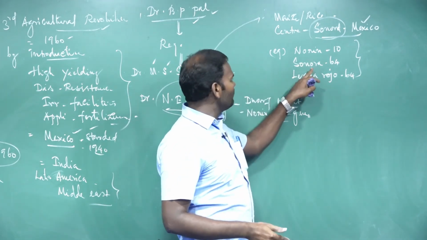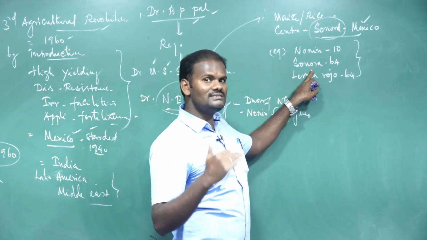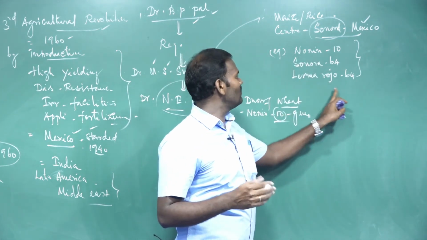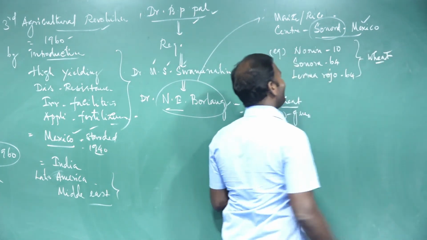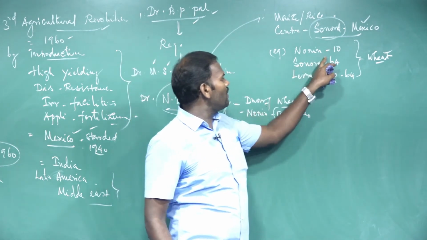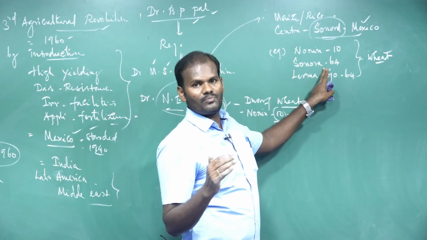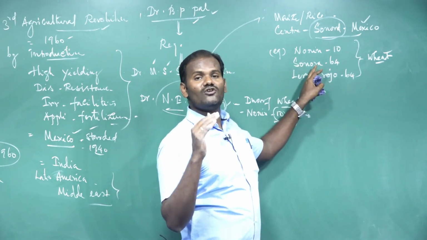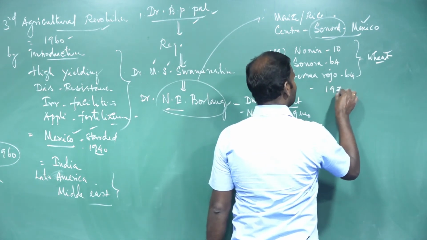They are high-yielding, disease-resistant varieties, particularly rust-resistant varieties. These wheat varieties were developed by Norman Borlaug. So these are the basis for the Green Revolution. For that purpose, he was awarded a Nobel Prize in Peace in 1970.